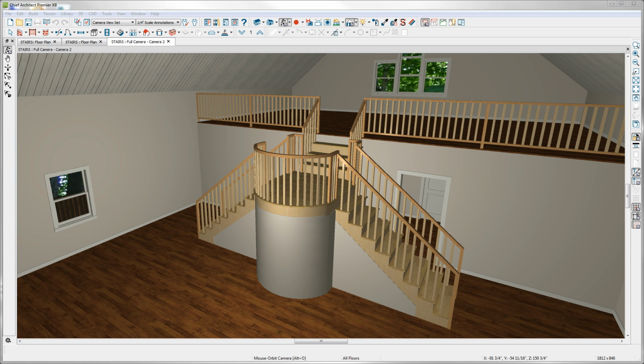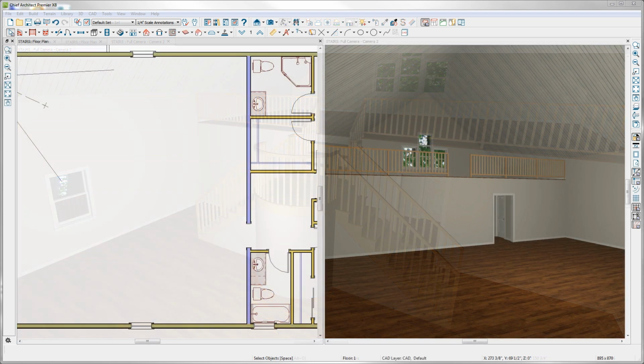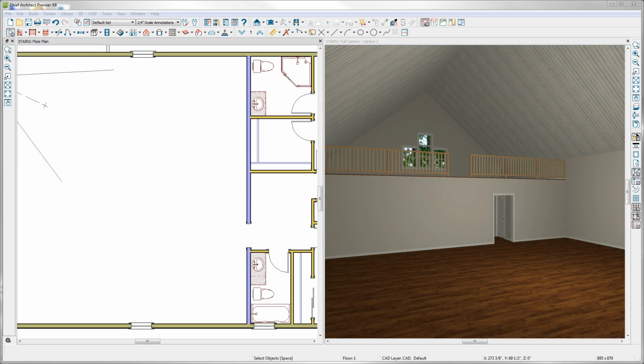In this video, I'll show you the different ways you can generate a stair landing. To start with, I've created here a building with a first floor and a second floor loft. Here on the first floor level in my floor plan view, we'll go to the Stair Tools parent tool.